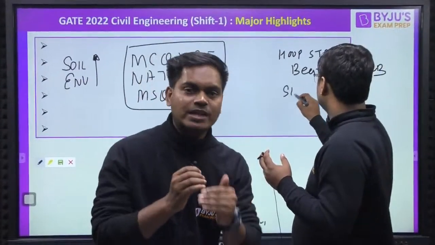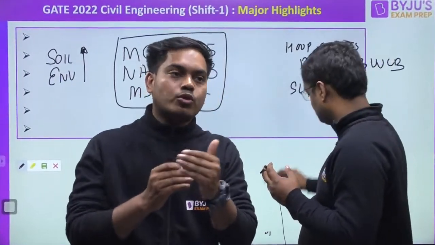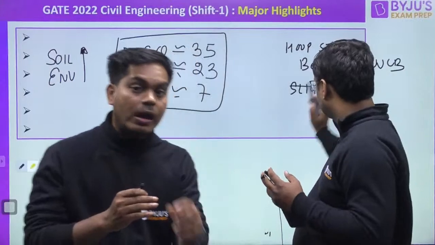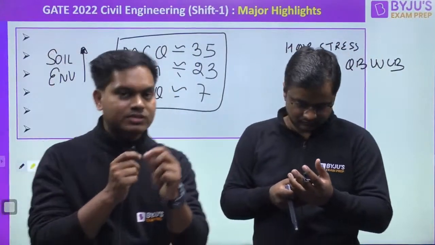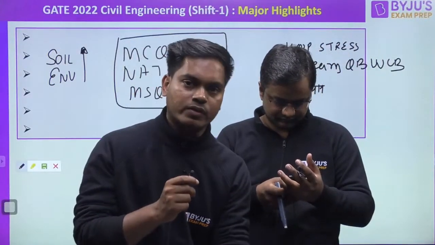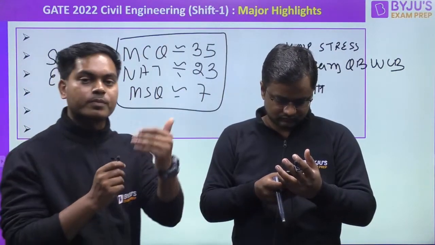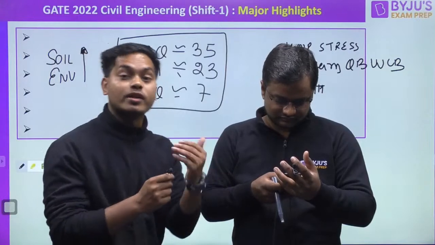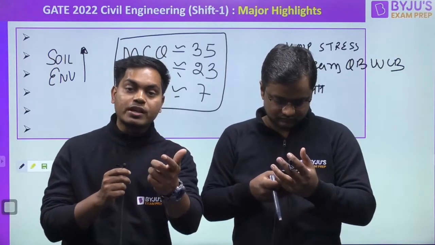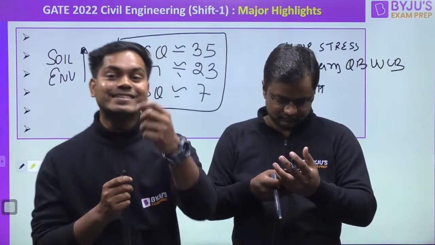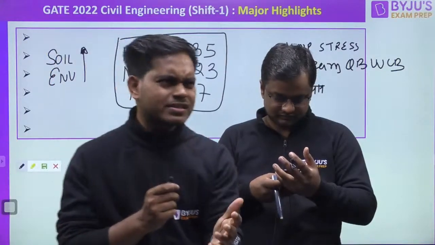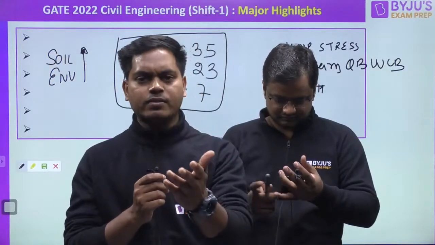And a lot of people are interpreting that the paper was moderate to tough. But I will say it was tough because it was more calculative, right? And guys, the questions that we have got, for example from the SOM side, related to modular ratio, and we got the question in highway engineering related to Courbon's/Guyon-Massonnet load distribution theory, right? So these are the concepts that we may expect all the time.